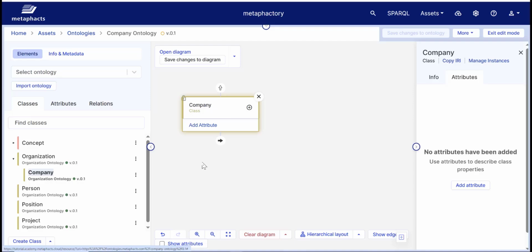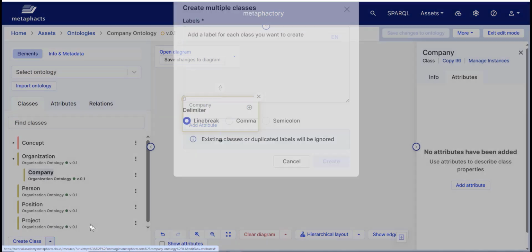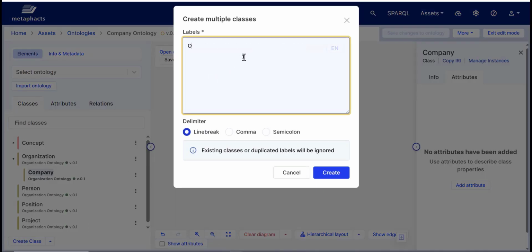Let's now expand our model by adding a few more classes and relations that are relevant for extending our domain. So we'll continue by adding the classes industry and product. You can add multiple classes at once by clicking on the arrow beside Create Class button on the bottom left of the editor, and then click on Create Multiple Classes. Here each line will become a new class.